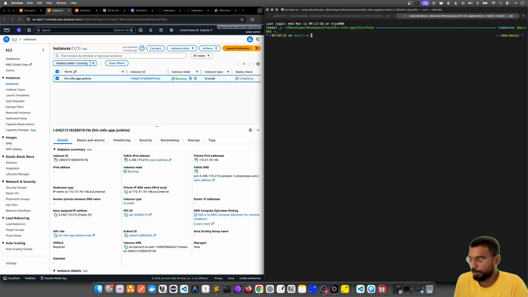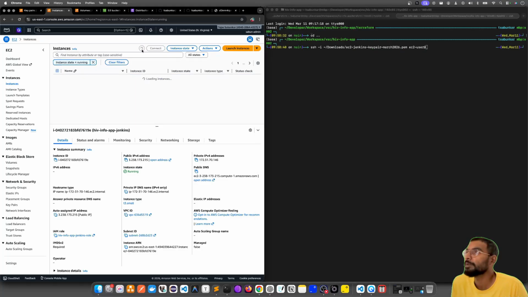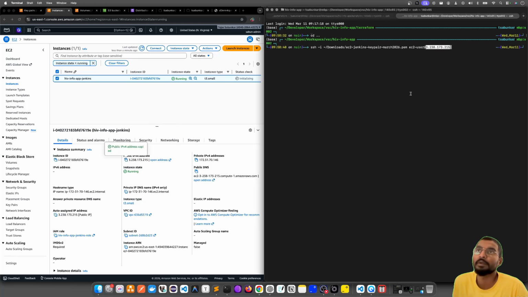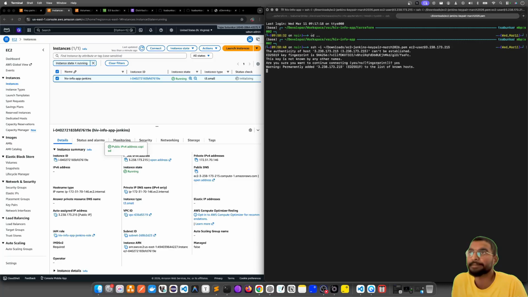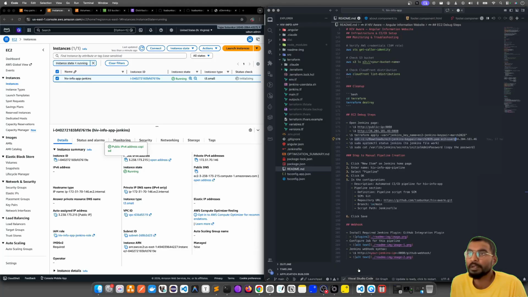Yeah, and the public IP of my EC2, T3 small, public IP. Yes. Okay, so I'm in. Let me do the sudo systemctl command to verify that Jenkins is running.